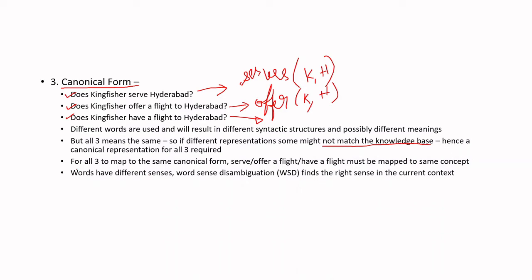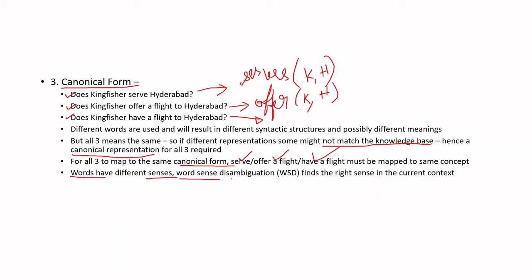Hence the need for a canonical representation. There has to be some standard way for us to represent all three. What can be done is to map all three to the same canonical form. We should be able to understand that serve, offer a flight, and have a flight are the same concept. That comes under words and their different senses.